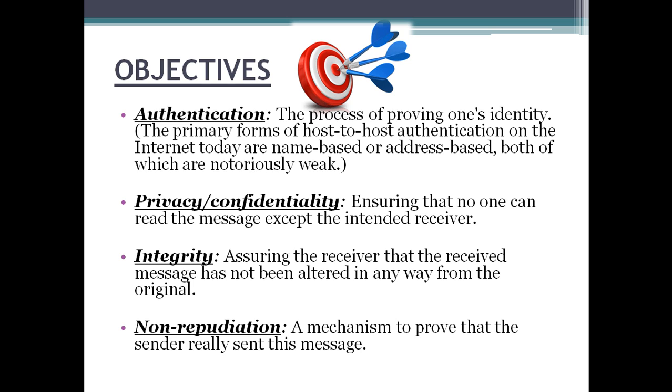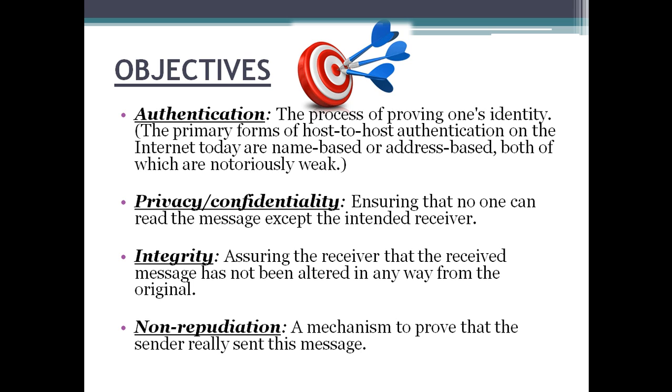What are the objectives of performing this cryptography? The four basic objectives are, first, authentication. This proves one's identity, that this person has sent me this, in this form. Second, privacy and confidentiality, so that no other body can read it. Third, integrity: the data which was sent is the only data that is received. If I send a capital A, only capital A is going to be received, not anything else.